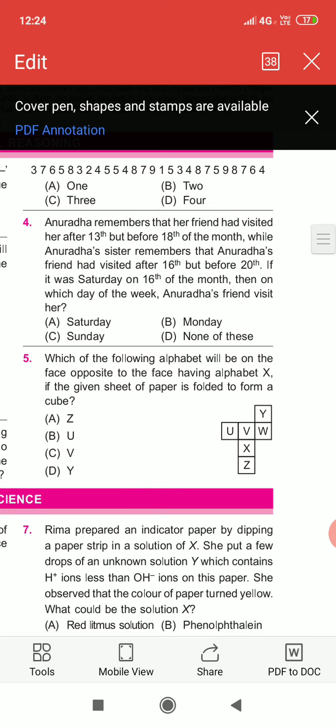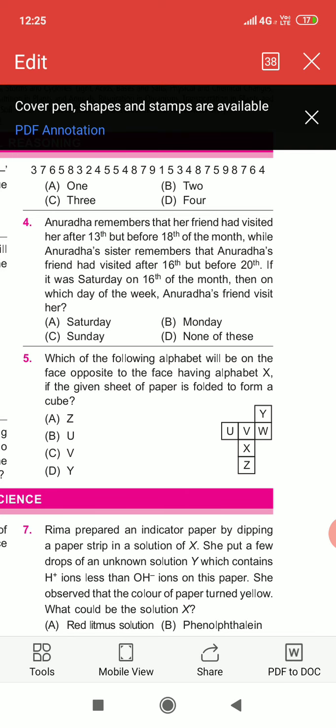Anuradha remembers that her friend had visited her after 13th, but before 18th of the month, while Anuradha's sister remembered that Anuradha's friend had visited after 16th, but before 20th. If it was Saturday on 16th of the month, then on which day of the week did Anuradha's friend visit her? So tell me the answer.